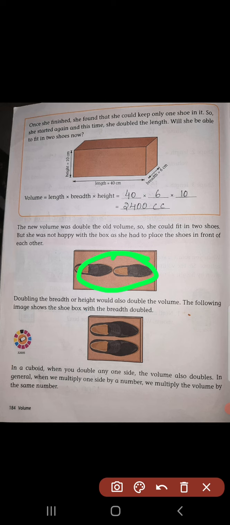Now you see, children, in the second box the breadth is doubled. The height is also doubled. The height, in the sense like this. The height is also doubled and the breadth is also doubled. So the doubling of this height and breadth also increases the volume of the box.